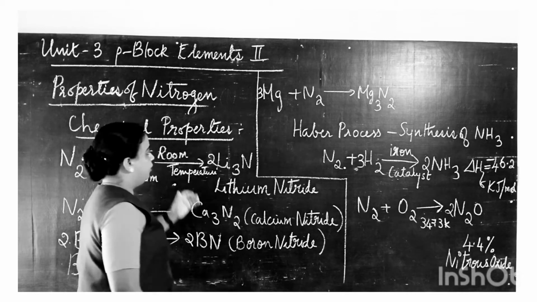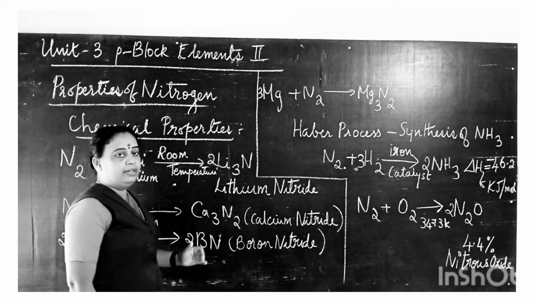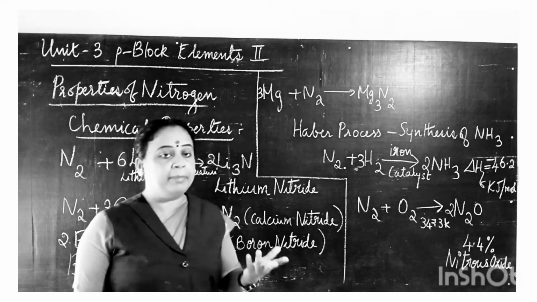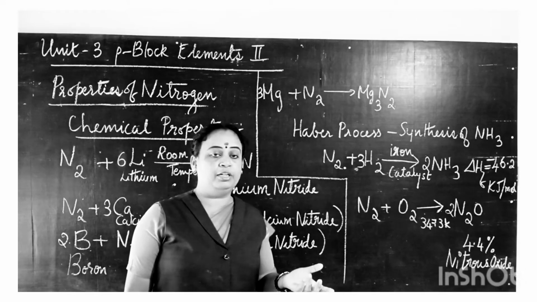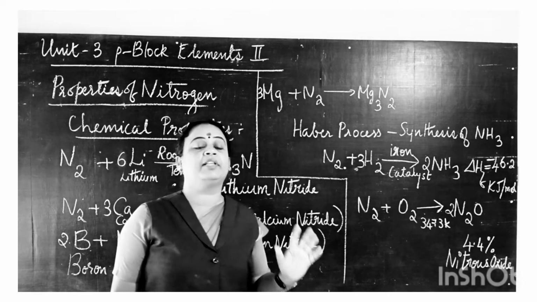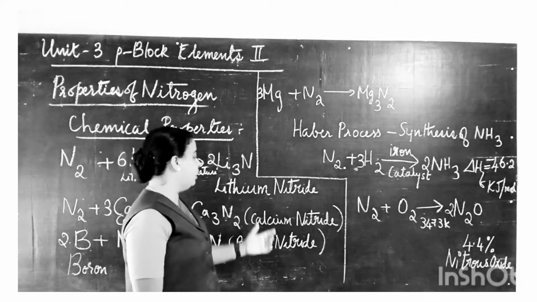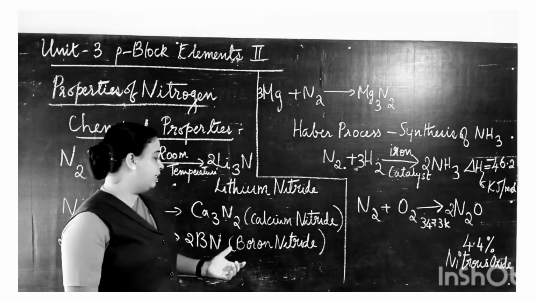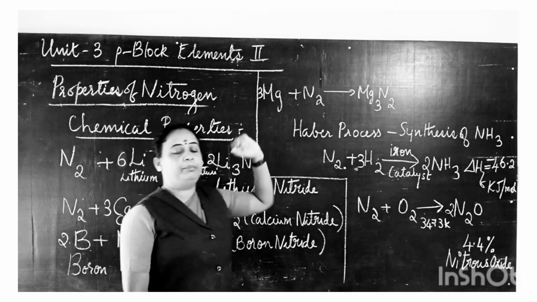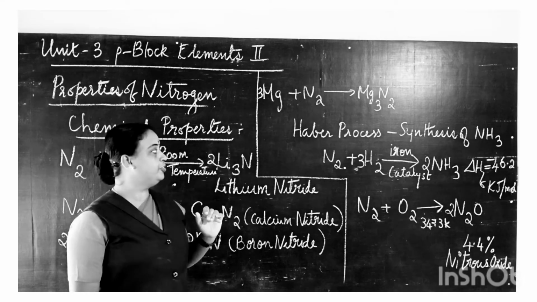So from this it is very clear that dinitrogen can react with other metals only at high temperature. Only at room temperature can dinitrogen react with lithium, and they form lithium nitride. With calcium it forms calcium nitride, with boron, boron nitride, and with magnesium, magnesium nitride.